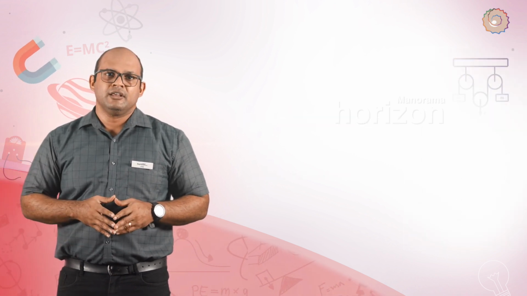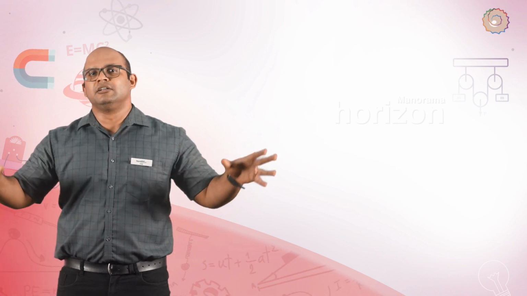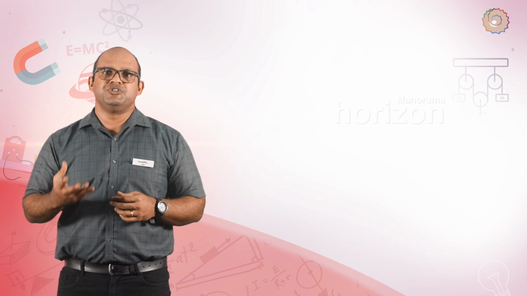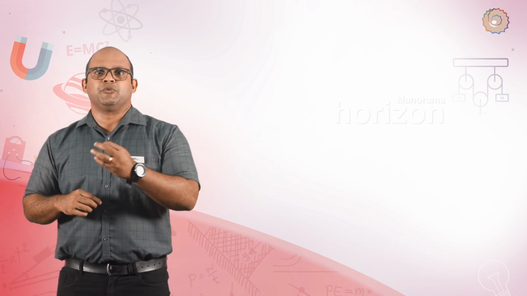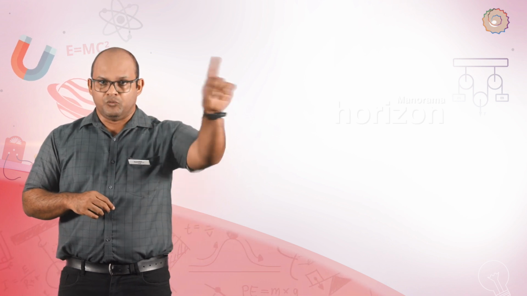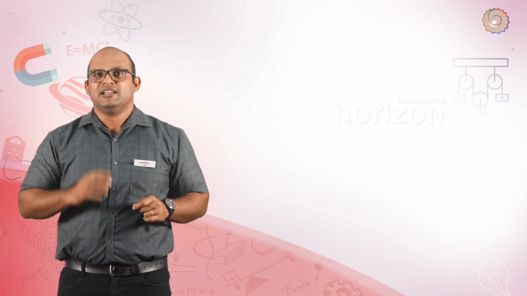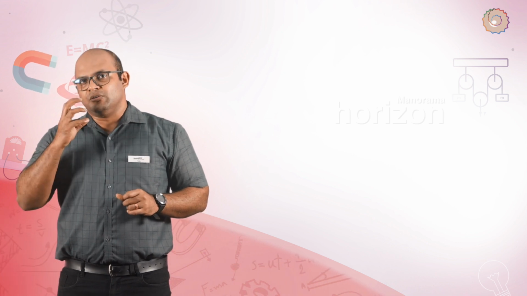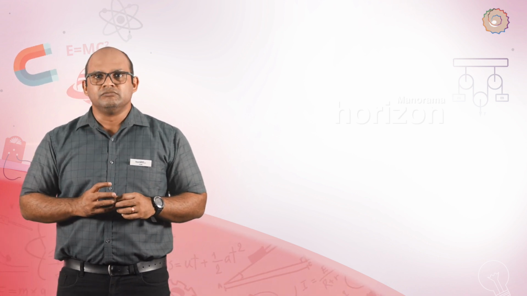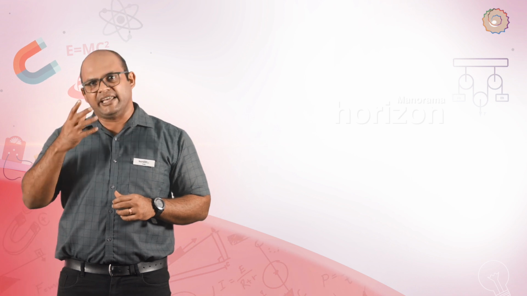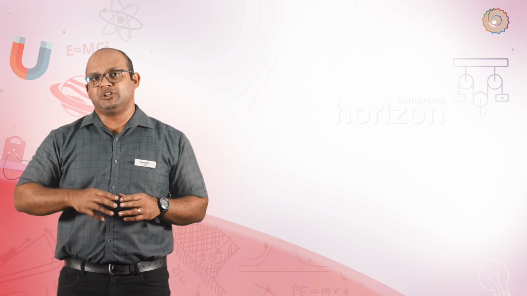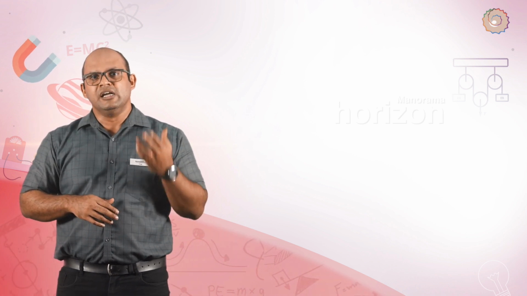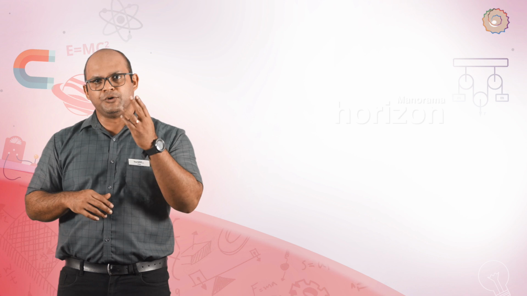It is important to remember that work done due to gravity is independent of the actual path the object takes and dependent only on the initial and final positions of the object. What this means is that you could go from the first floor of a building to the second or the third floor by any route of your choice. The total change in your potential energy would remain the same irrespective of the path that you took to get to the destination.